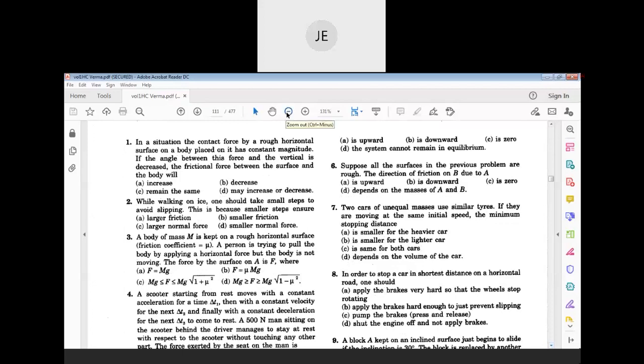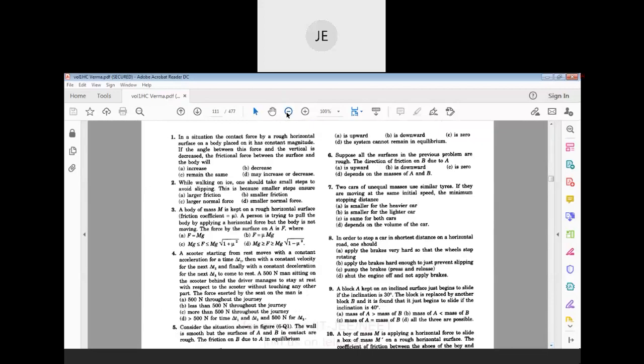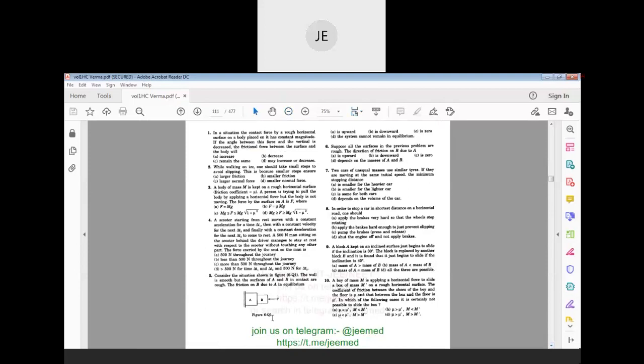So for this situation, is it possible that the equilibrium condition can take place? Equilibrium means no net force. So what do you say?